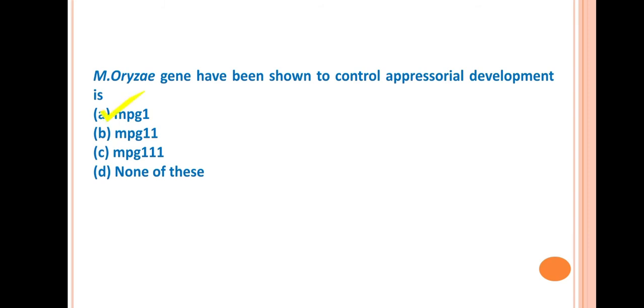So the answer is MPG1. This gene is very important for the development of appressoria in Magnaporthe oryzae. If we create a mutant or this gene is disrupted, then appressorial development will not occur, and this pathogen will be unable to infect its host.